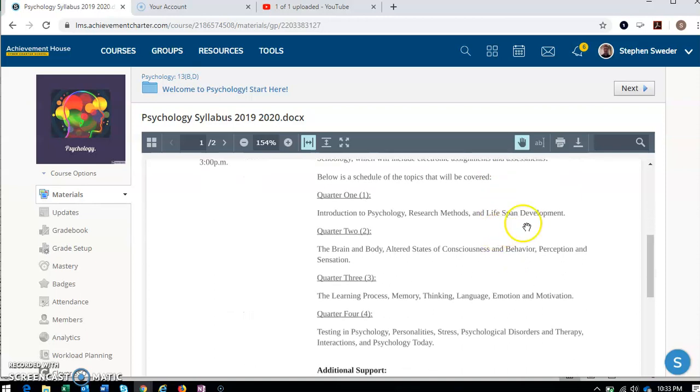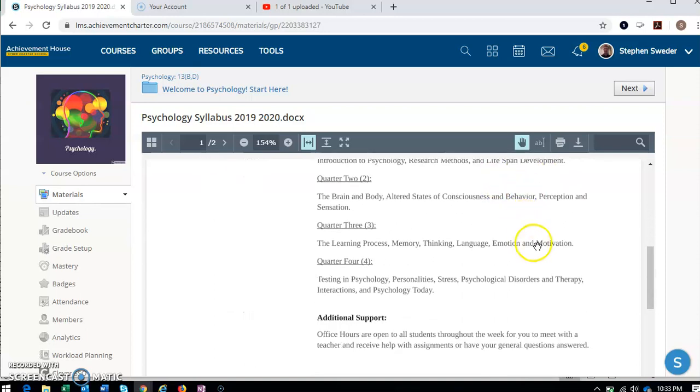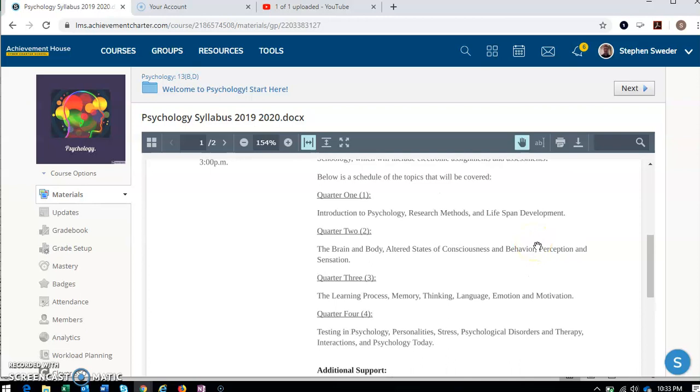Okay, so what are we going to be talking about this year? In quarter one, the introduction to psychology, the history of psychology, what's the purpose of psychology, talking about those things. We'll be talking about research methods, and we'll also be talking about lifespan development, from when we're born to when we pass away, how our psychology changes from birth until when we're hopefully elderly, how our life and mentality and our psychology changes.